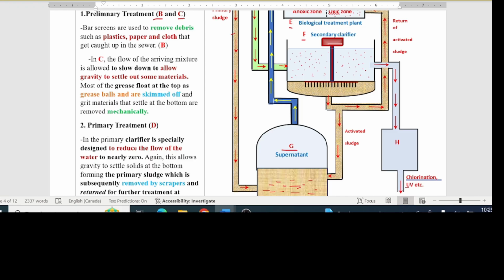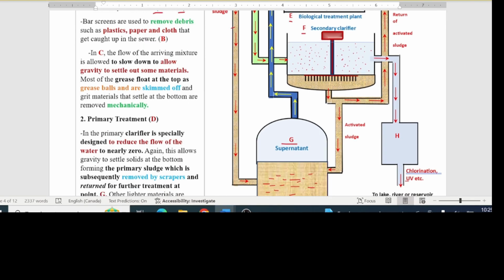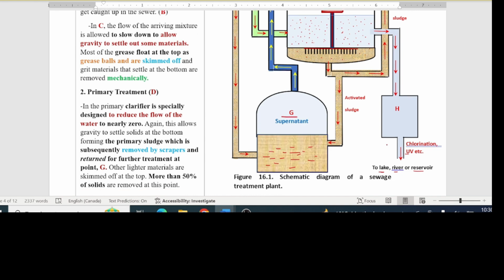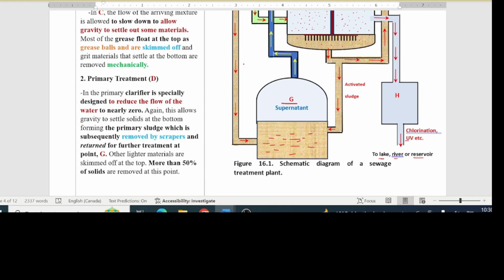influence of gravity. This settled material is called the activated sludge, since it contains organic matter and a host of living bugs. From the secondary clarifier, most of the activated sludge is sent to the sludge treatment plant G. Because of the presence of organic matter and living microbes, anaerobic activities take place here, where the sludge is further decomposed and gas such as methane is released and collected.